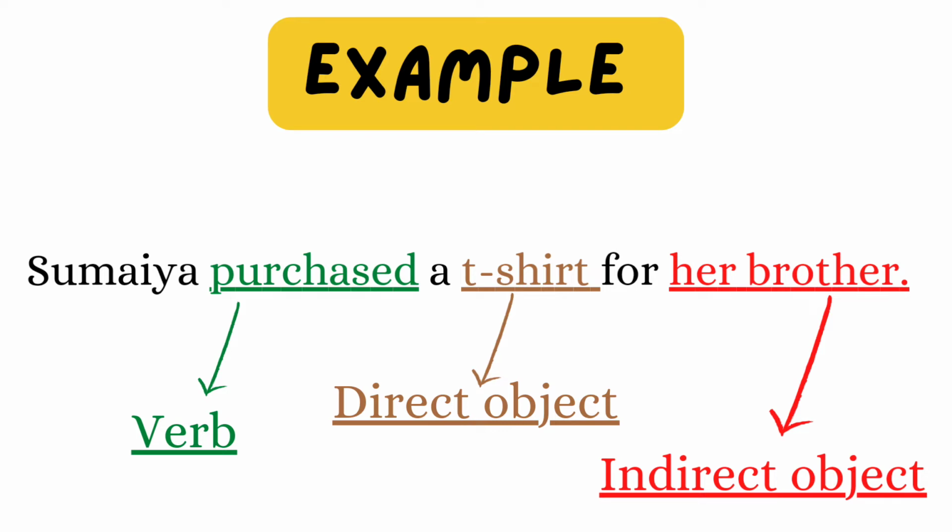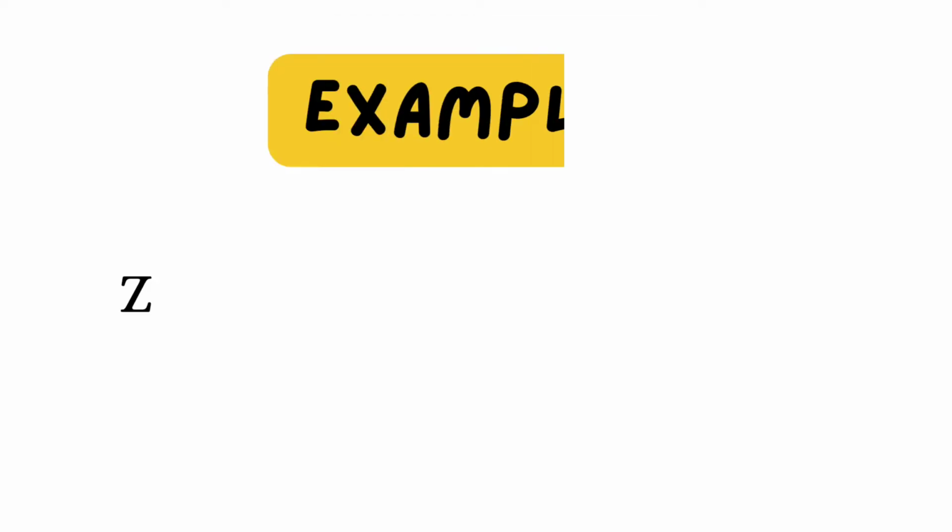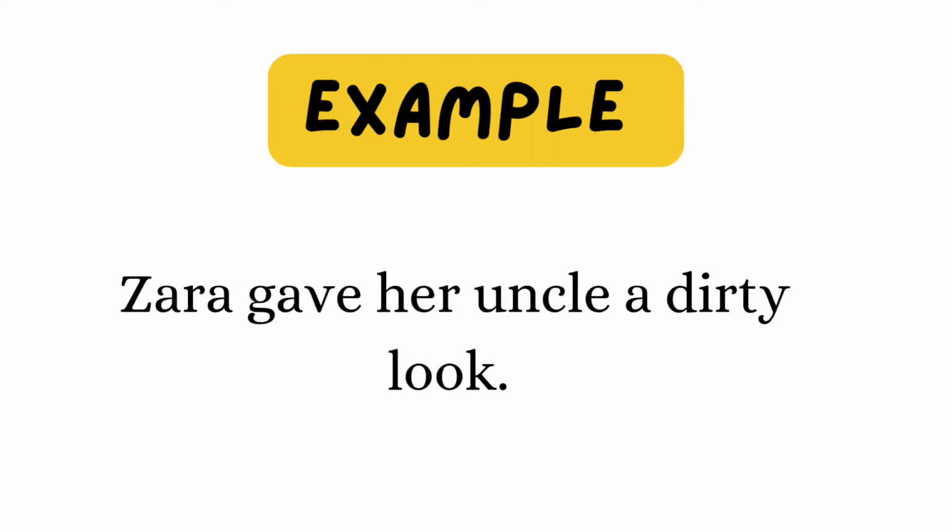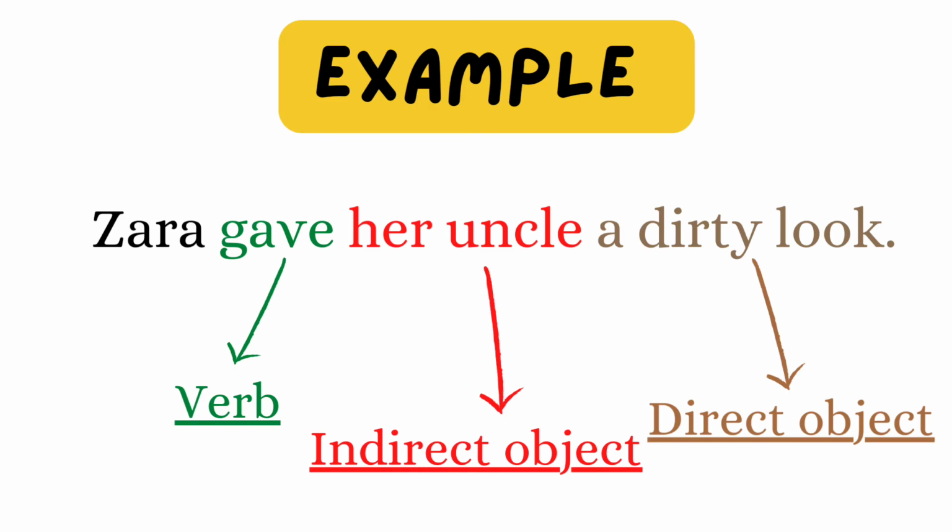Zara gave her uncle a dirty look. You find the verb and you ask what? Zara gave what? A dirty look. A dirty look is the direct object. Now ask to whom? Her uncle. So her uncle is the indirect object. It's the recipient of the direct object.